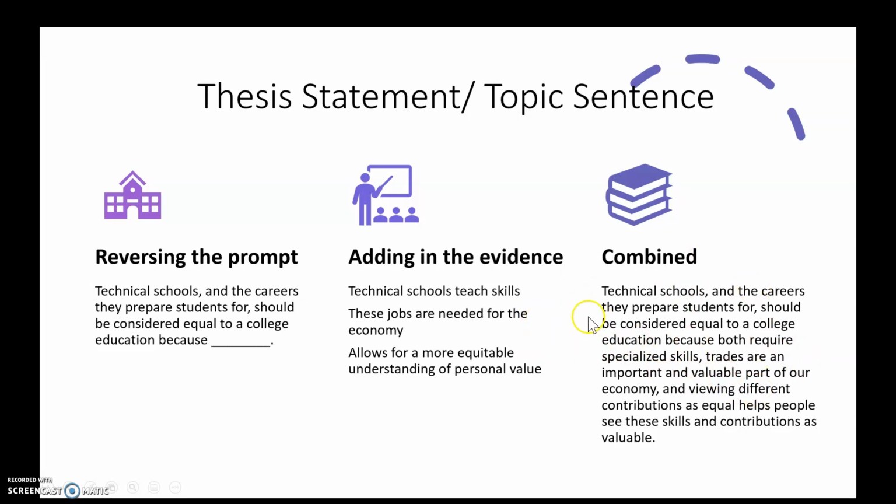Now, I know that's written kind of in a very academic voice. I am a researcher by nature. You can do a much simpler version of this. Technical schools should be equal to, or careers in education provided by a technical school should be considered equal to a college education because both types of education teach important skills, both create jobs that are needed for the economy, and both are skills that are valuable.